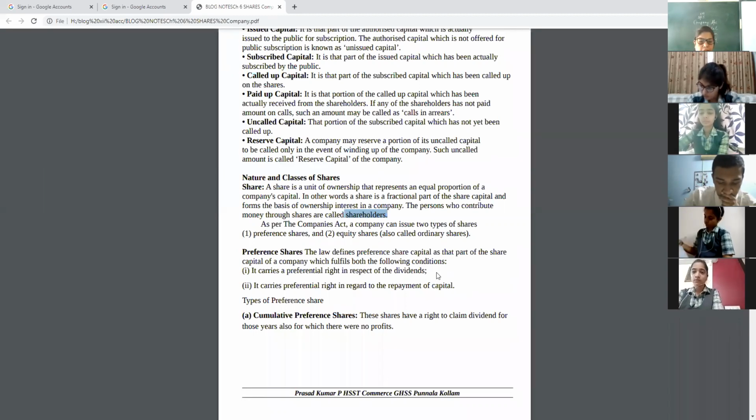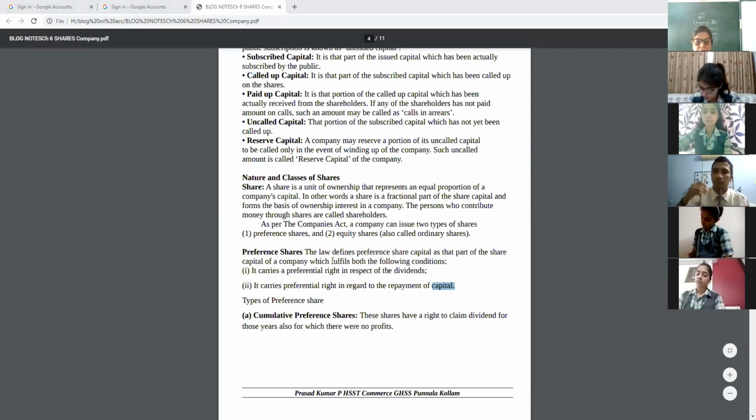In two things they have it, and this question came many times in the exam. They have preferential rights for dividend. Dividend means part of profit. And they have a preferential right for getting capital. They always have preference. Before giving dividend to equity shareholders, the company will give the amount first to preference shareholders, then to equity shareholders.